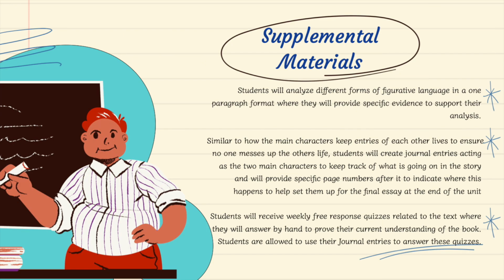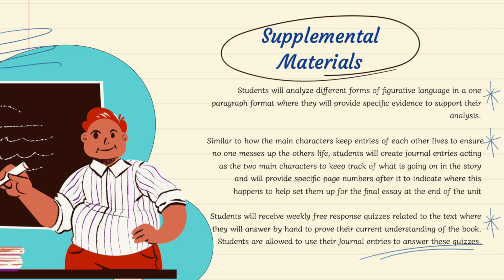Moving on, as always, we want to make sure that our students are able to keep up with the overall unit. To ensure that they are staying on task and understanding, and so that we have a better way of knowing whether or not they're understanding, there are 3 supplemental materials.